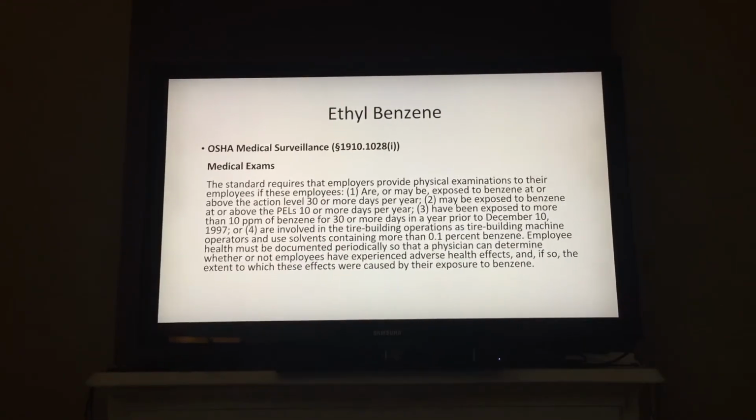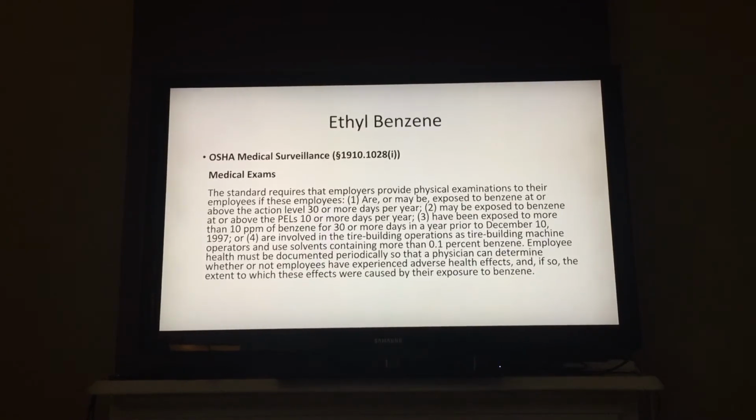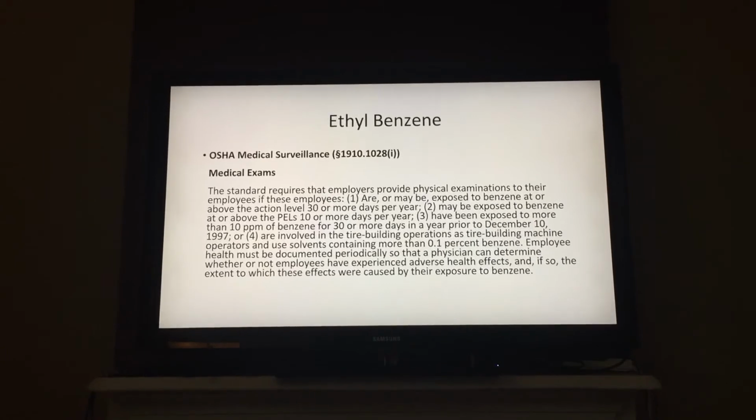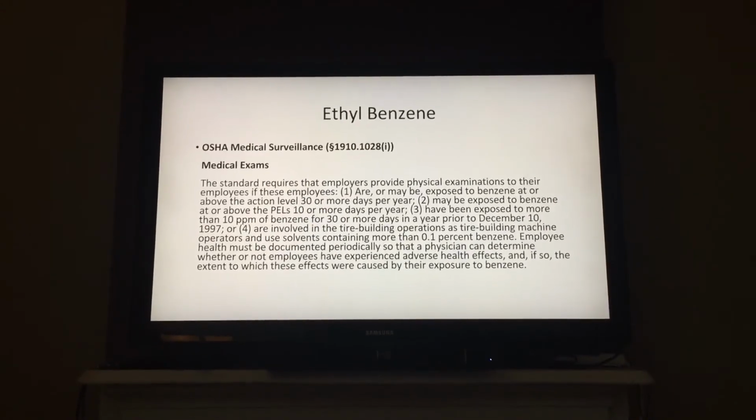Employee health must be documented periodically so that a physician can determine whether or not employees have experienced adverse health effects, and if so, the extent to which these effects were caused by their exposure.